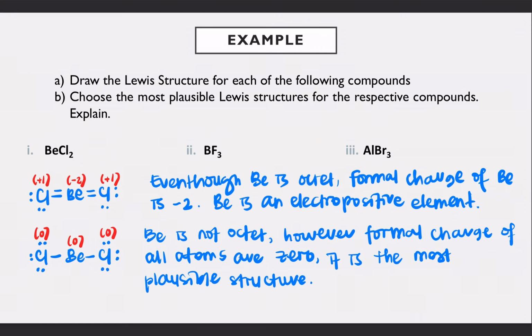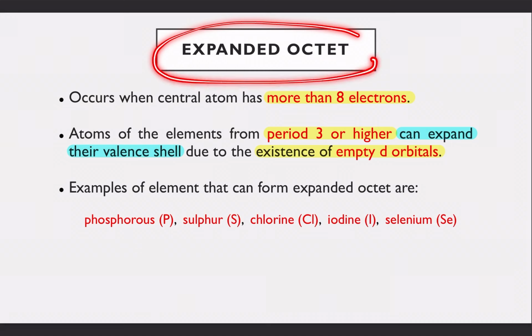Next, we have expanded octet. So, expanded octet pula maksudnya dia akan mengembang lah. That means you will have more than 8 electrons for your central atom. What are the elements that will form expanded octet? They are elements of period 3 or higher. Why is that so? Because in period 3, you can have 3d orbitals. So, your valence shell, okay, you can expand it because you have empty d orbitals. Boleh isi lagi electron up to 10 electrons.